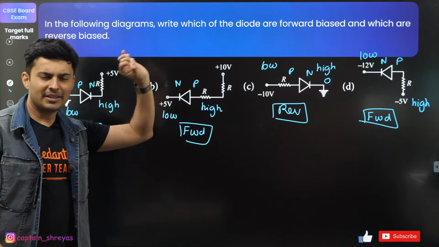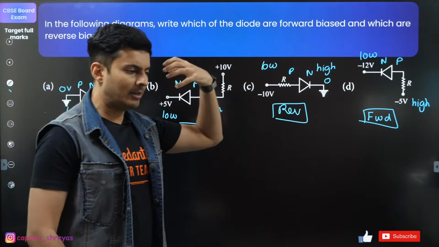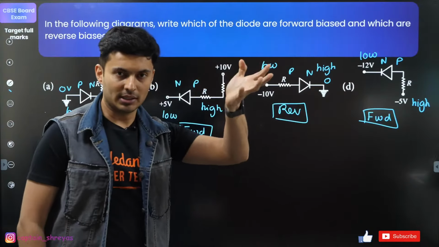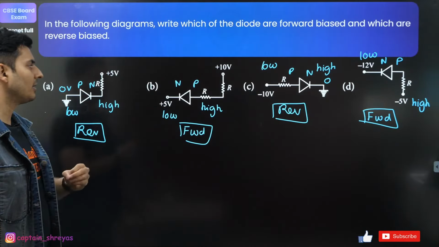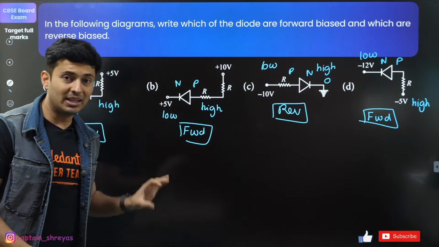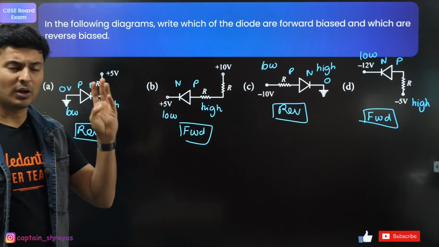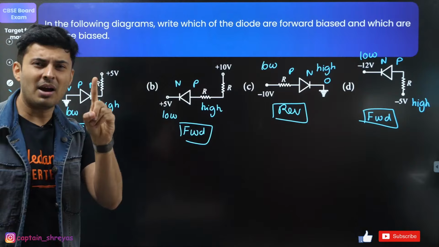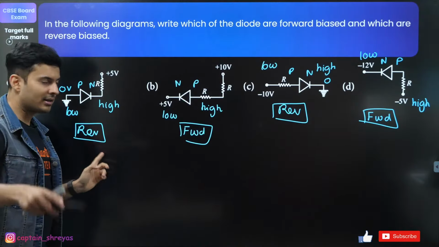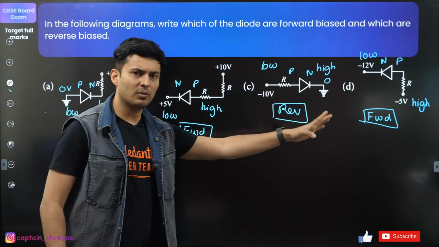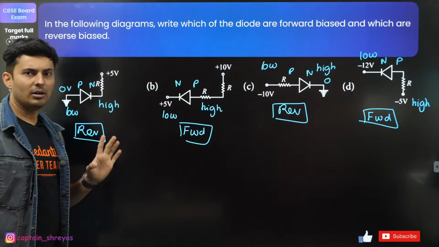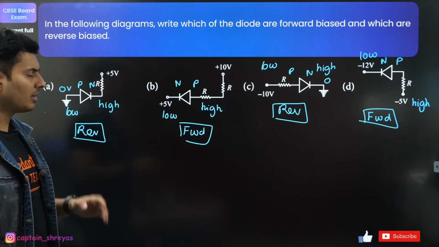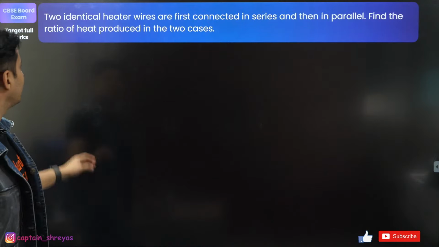Show the markings. You might create a better impression on the teacher by correcting your paper. It's good always to mark certain things on the diagram, not on the question paper, in the answer sheet. Just see if it is for 3 marks or 2 marks. If it's for 1 mark, then don't do it. Directly write reverse, forward, reverse, forward. Even for 2 marks, I think you should preferably draw the markings, for 2 or 3 marks. Okay, moving on to the next one.